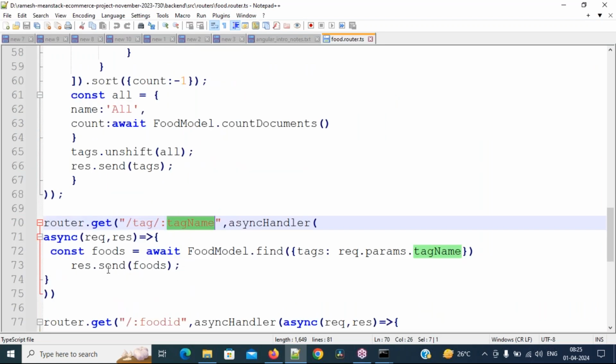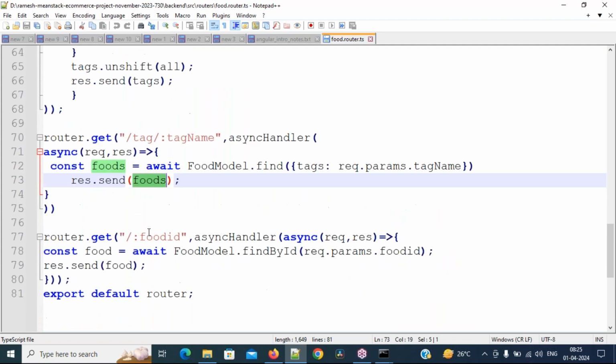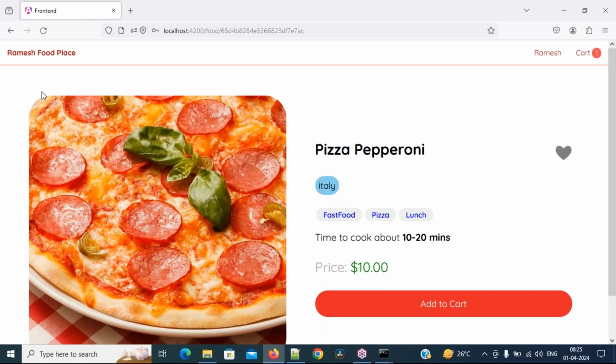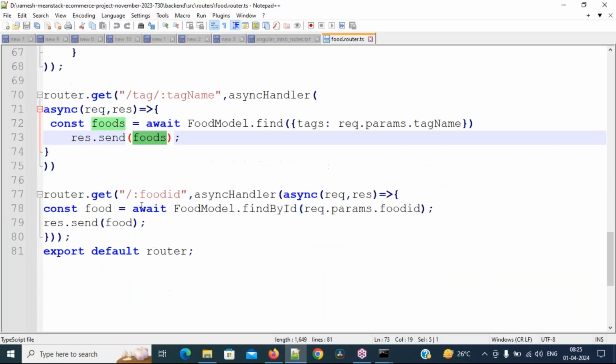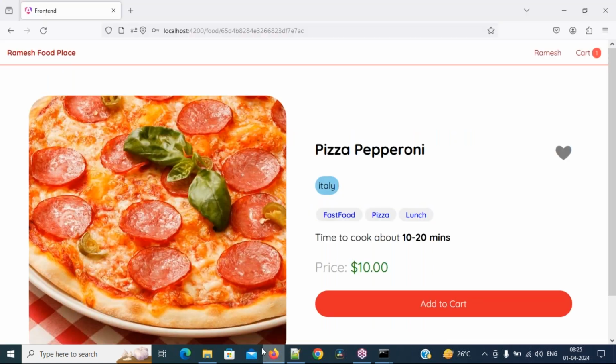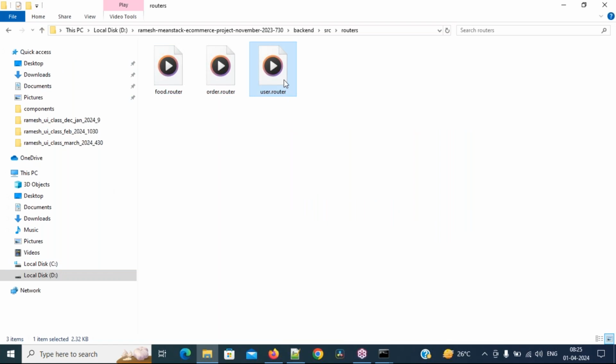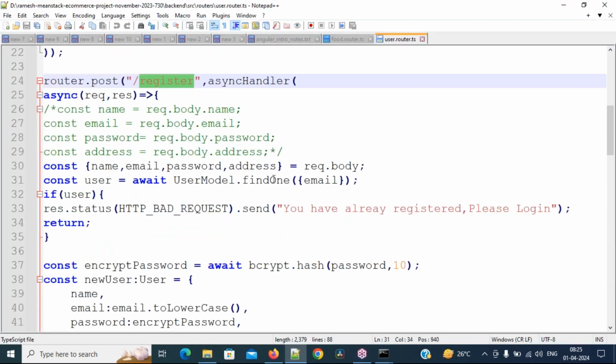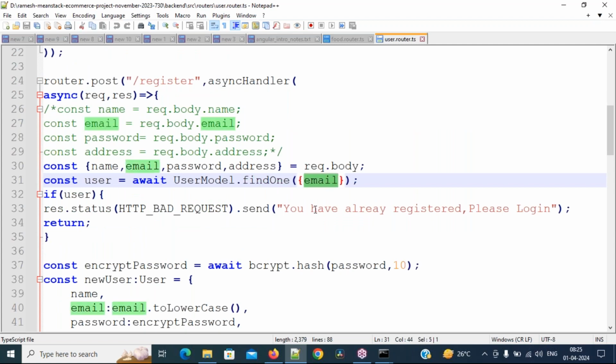So the related products, I'm sending to the front end as foods. Then food ID, for example, see it, I click on this one. So this is the details I'm getting. How do these details come? From this URL, get/food ID. So from this ID I'm getting it, and I'm sending it to the front end. These are food related things. In the same way, user related things, order related things are also there. If the user clicks on the register form and enters the data, register related functionality.